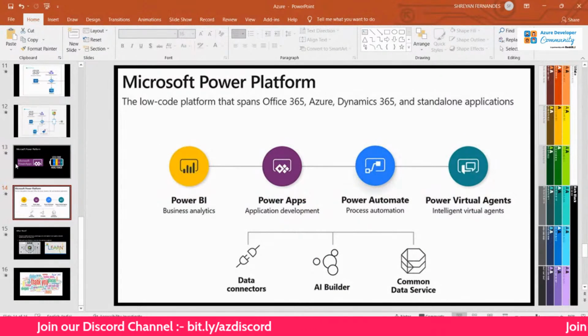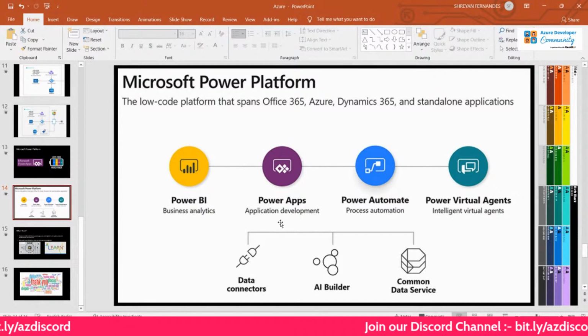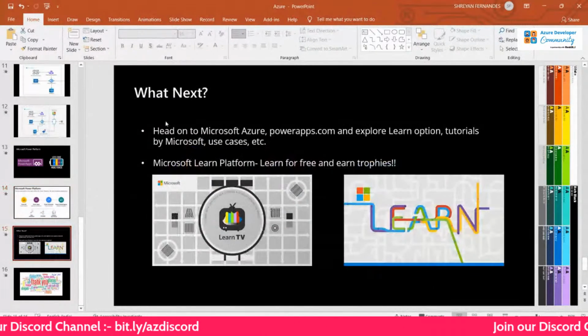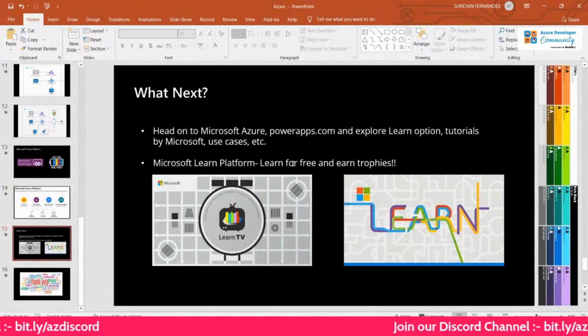Power Platform is again a huge umbrella. There are four subdivisions in that: Power BI, Power Apps, Power Automate, and Power Virtual Agents. And yeah, there are a couple of connectors that you can leverage: AI Builder and the Common Data Service. So okay, let's come back to this later.